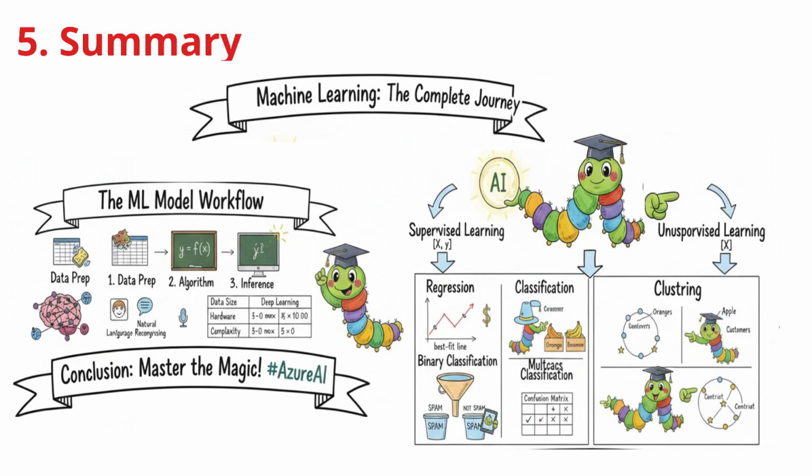The three pillars. We categorize these models into three main pillars. Regression predicts numeric values, like ticket prices, using metrics like R-squared to measure smartness. Classification predicts categories, like sorting spam, and uses a confusion matrix to track accuracy. Clustering is unsupervised, using algorithms like k-means to find hidden patterns in unlabeled data.